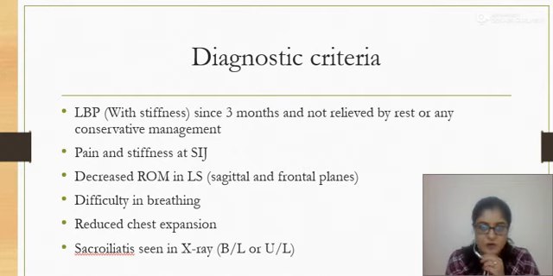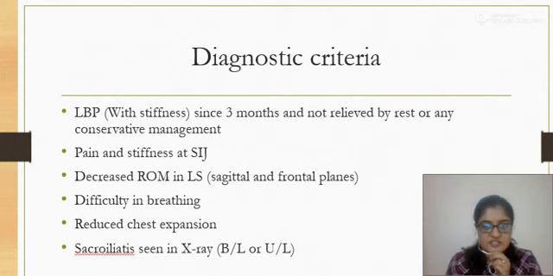Diagnostic criteria for ankylosing spondylitis are as follows. Low back pain with stiffness for 3 months that is not relieved by rest or any other conservative management. The main part here is that the low back pain is continuous, that means it is constant. It disturbs the sleep of the patient and not even a single position is comfortable. It hardly gets relieved by analgesics.